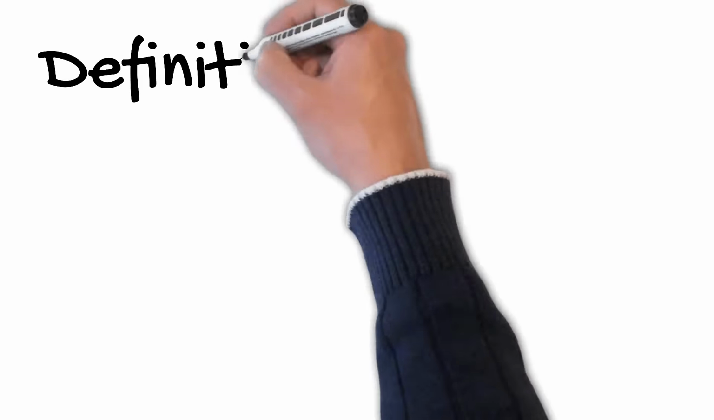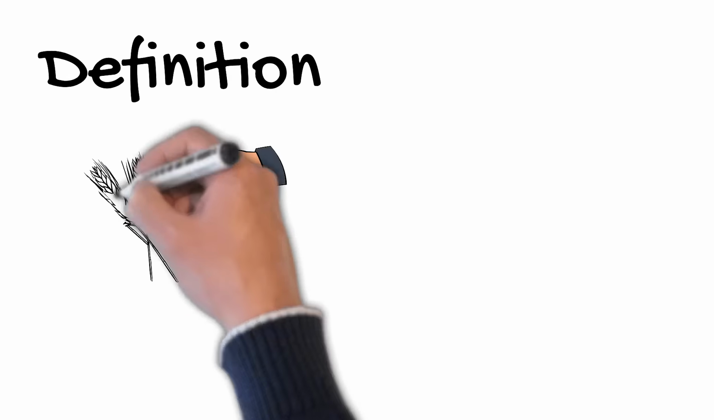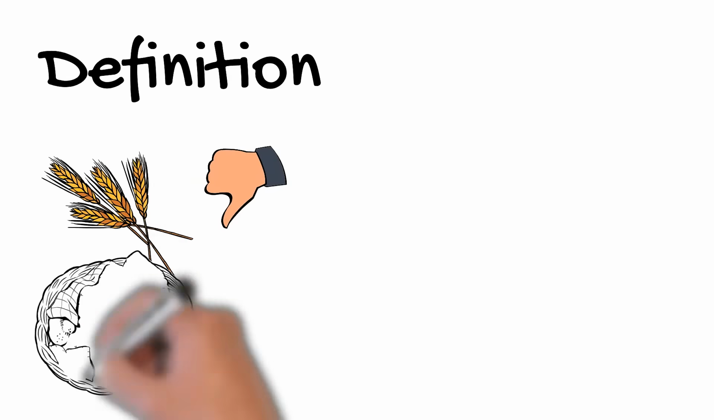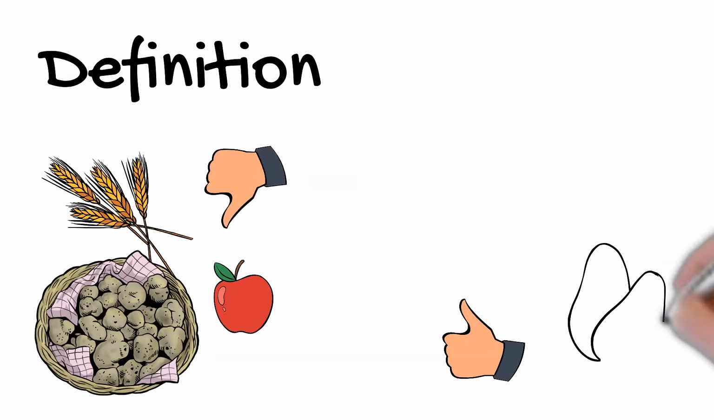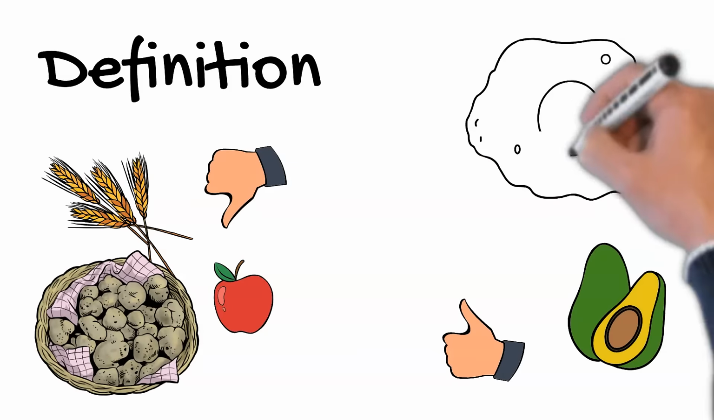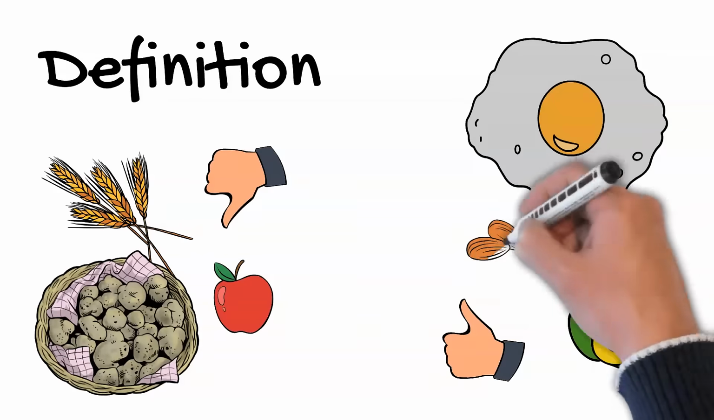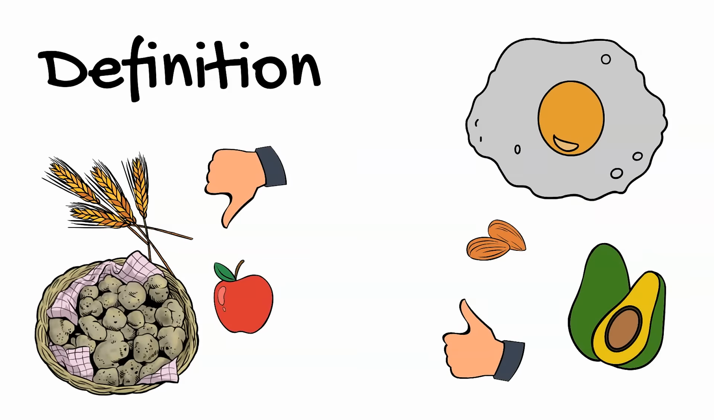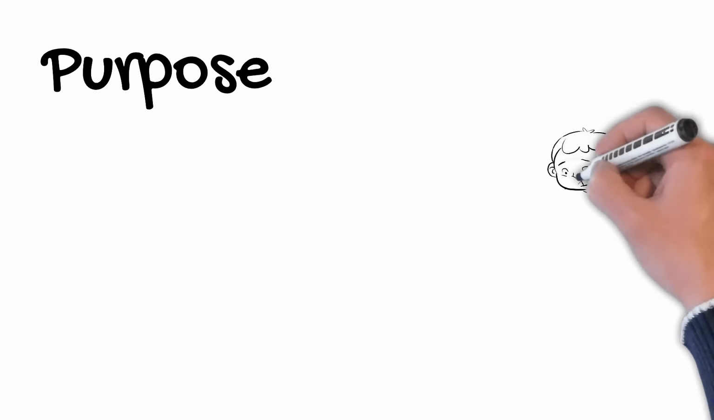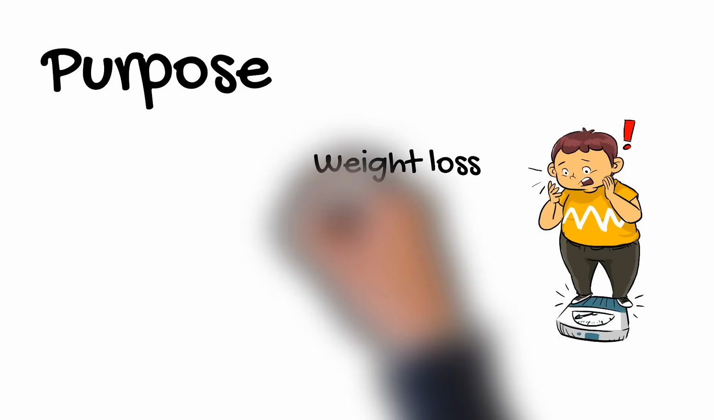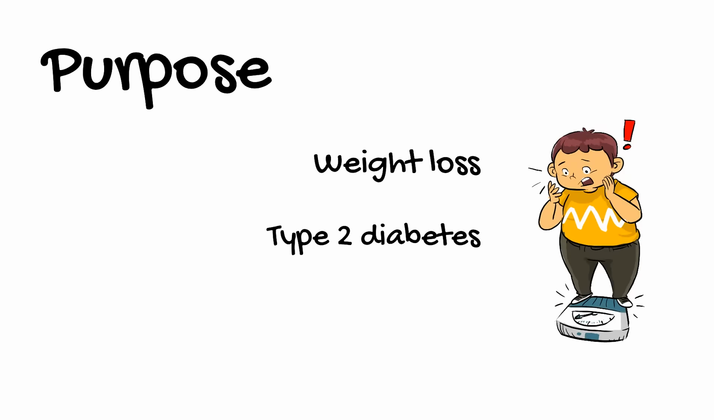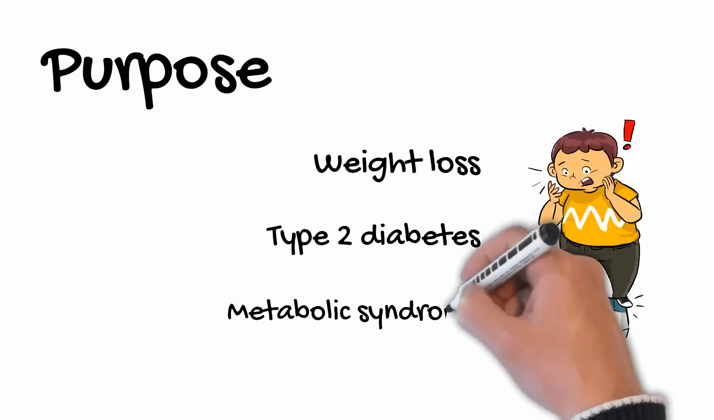A low-carb diet limits carbohydrates, such as those found in grains, starchy vegetables and fruit, and emphasizes foods high in protein and fat. Many types of low-carb diets exist. Each diet has varying restrictions on the types and amounts of carbohydrates you can eat. The low-carb diet is generally used for weight loss. Some low-carb diets may have health benefits beyond weight loss, such as reducing your risk of type 2 diabetes and metabolic syndrome.